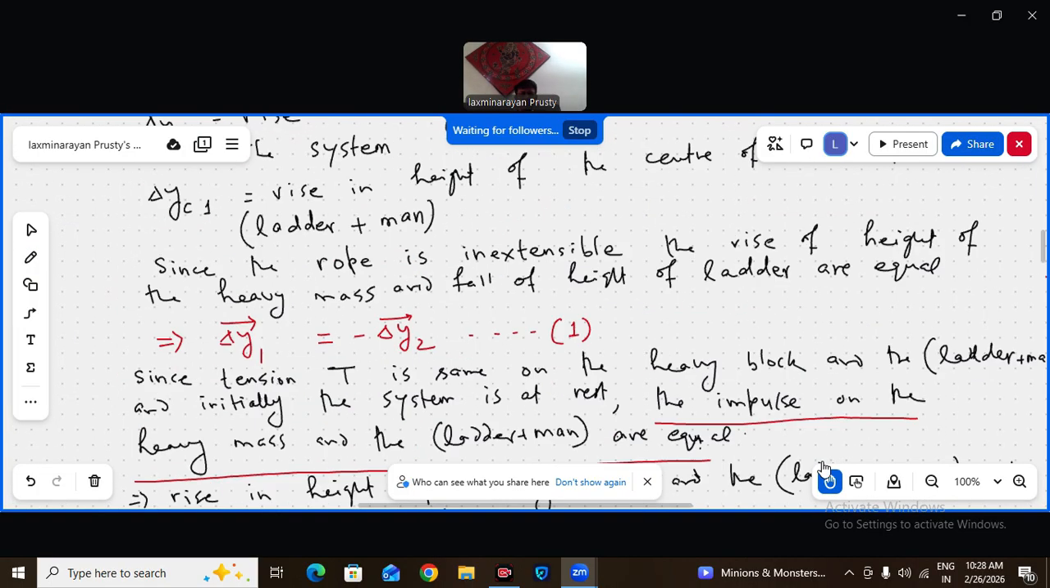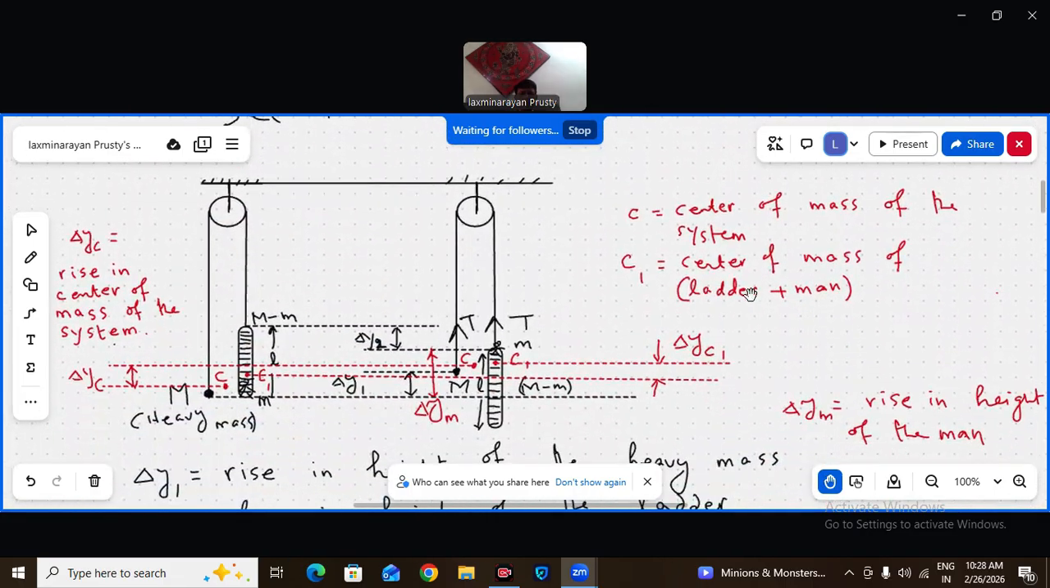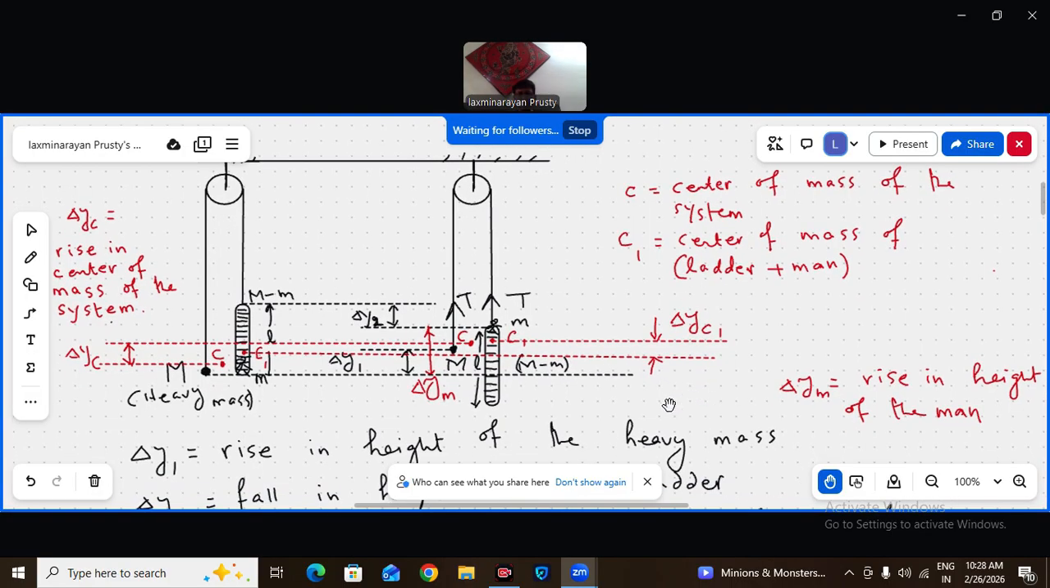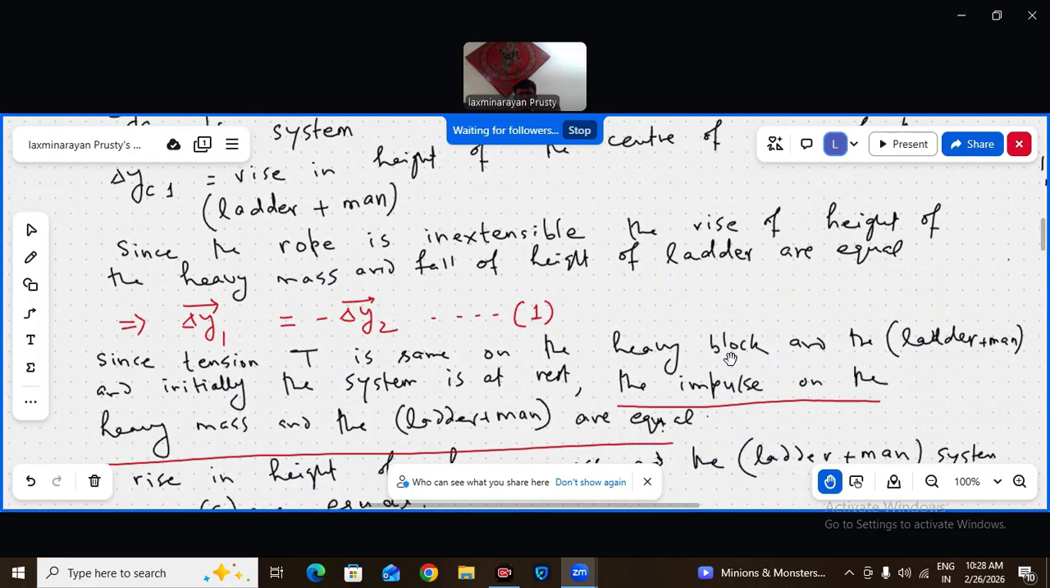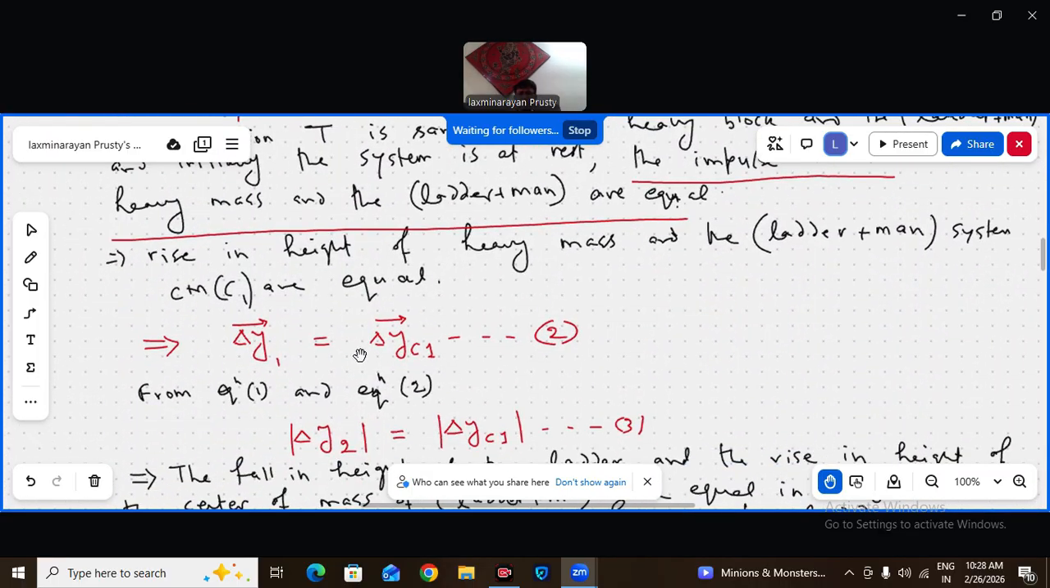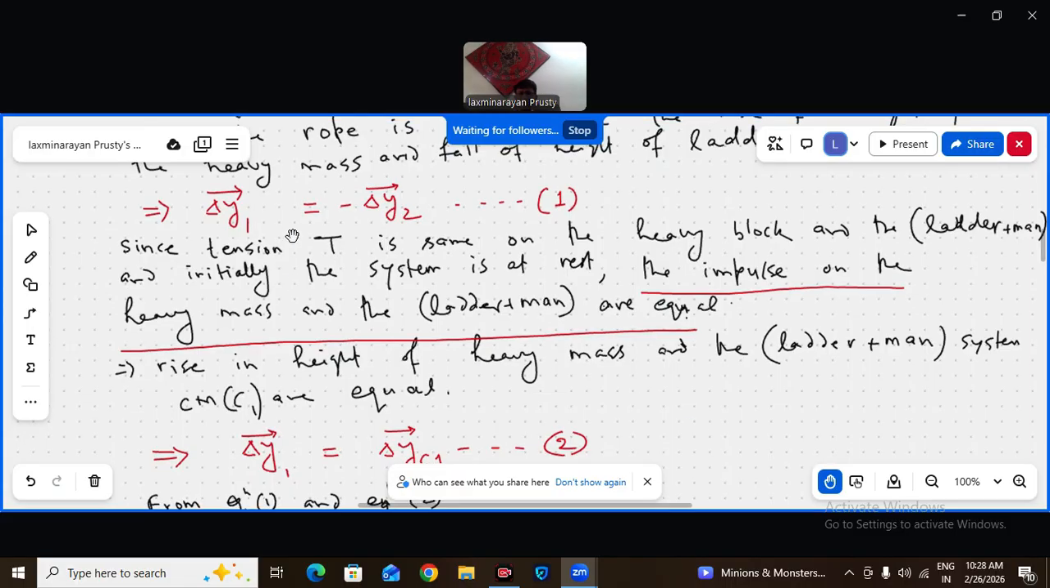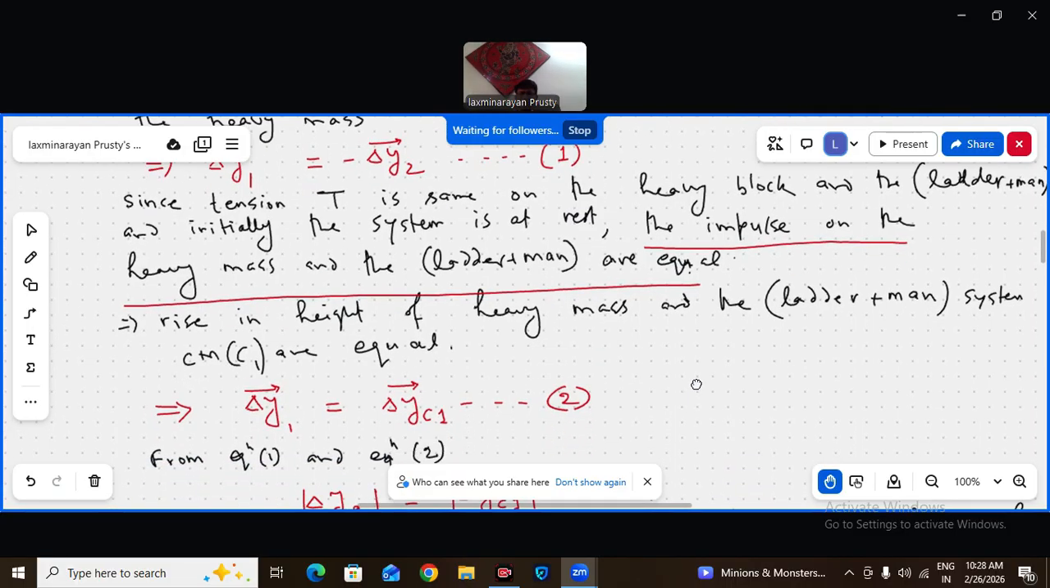What is C1? That's solely the center of mass of the ladder plus man. This is C1. This is C1. Now, this C1 difference and this M difference, the height difference, that is delta y1 and delta yc1, both are equal. That means delta y1 is same as delta yc1, and in equation 1, delta y1 is minus delta y2.